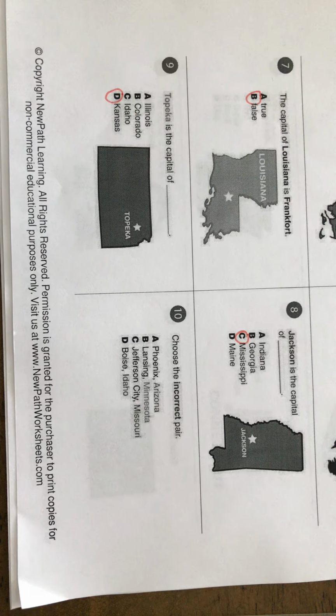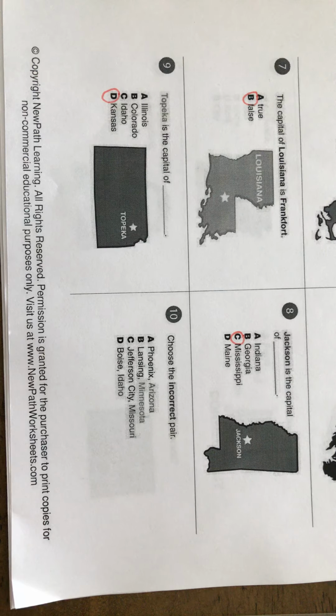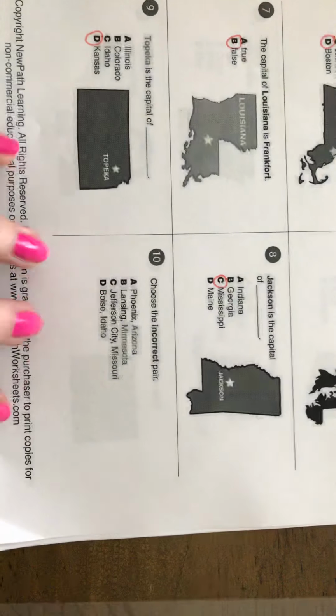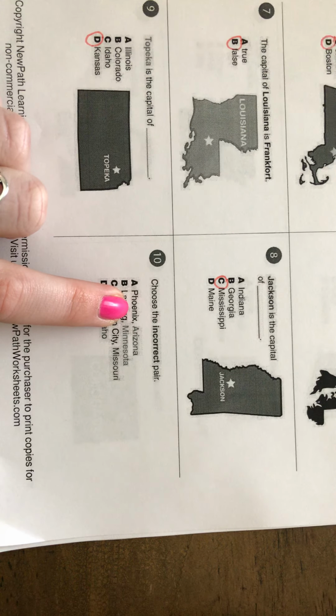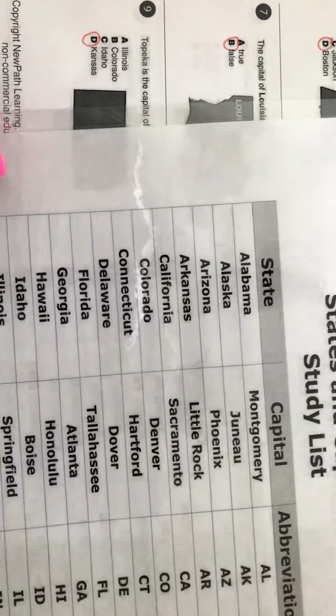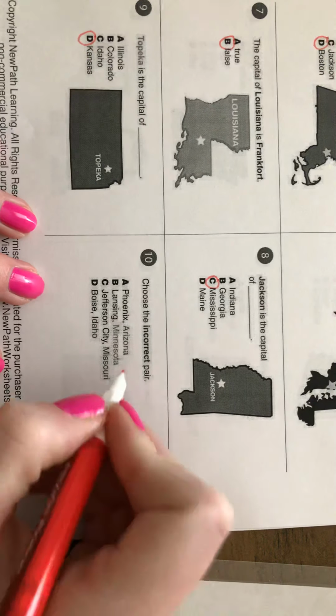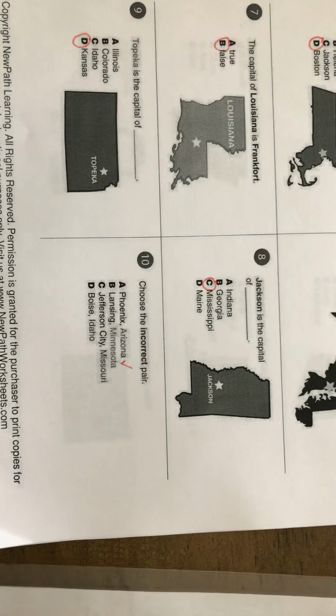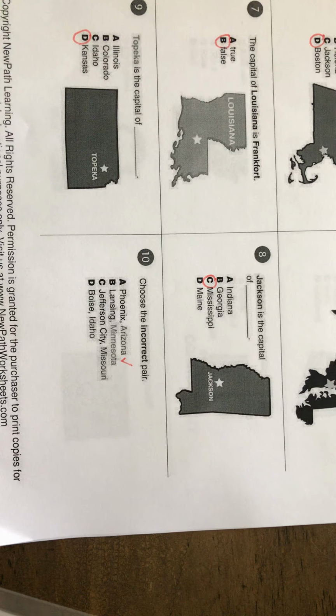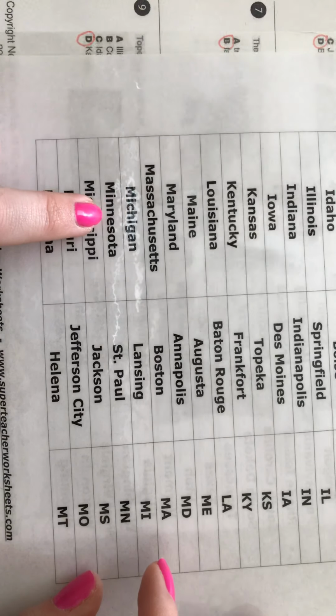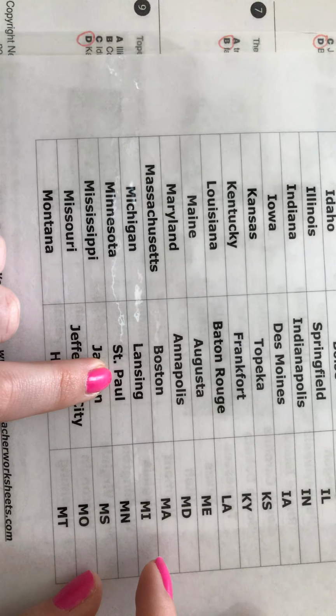And last one, choose the incorrect pair. All right, so on this one, there will be 3 correct and 1 incorrect. So, letter A, Phoenix, Arizona. So let's check. Arizona, Phoenix. All right, that's correct. I'm going to put a little check mark. Next, Lansing, Minnesota. All right, we're going to go down here to Minnesota.